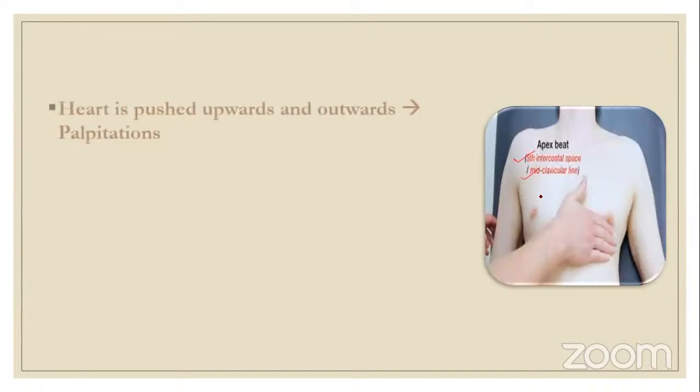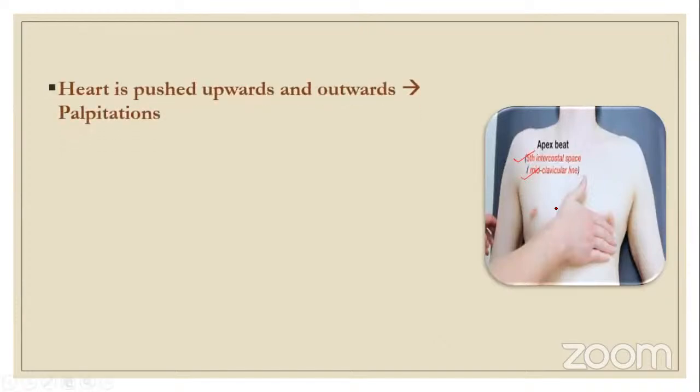Cardiovascular system, what are the changes? The normal apex beat is in the 5th intercostal space, medial to the mid-clavicular line. Now, the heart is pushed because of the enlarged uterus.